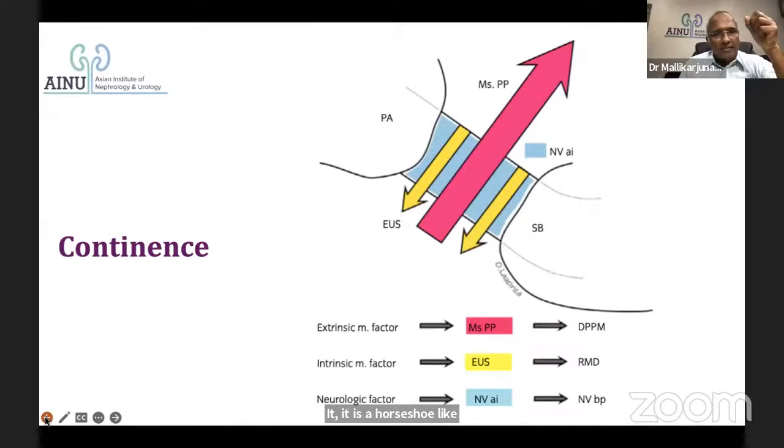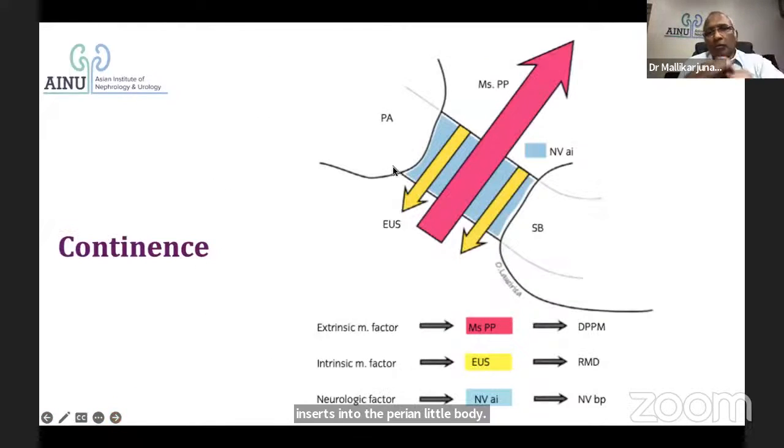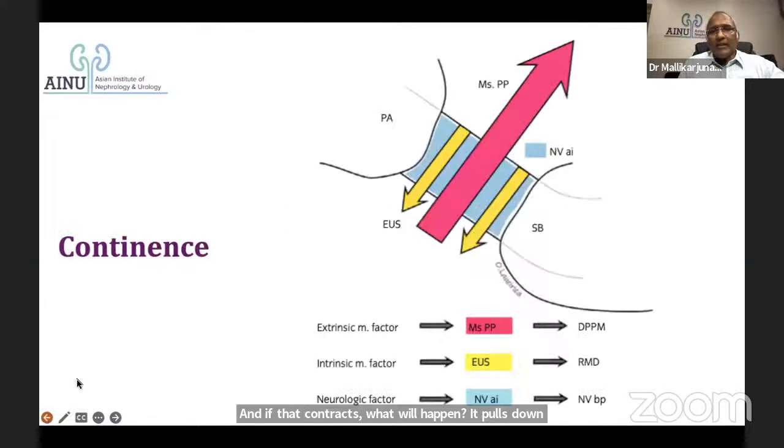I'll go back to the previous slide. If you see this, it's a horseshoe-like structure which inserts into the perineal body. And if that contracts, what will happen? It pulls down the urethral walls, coapts the urethral walls posteriorly. So there are dual forces which happen in continence.